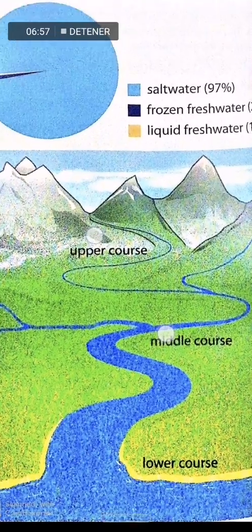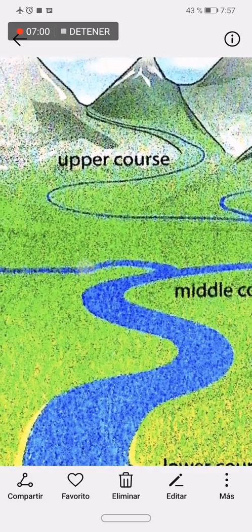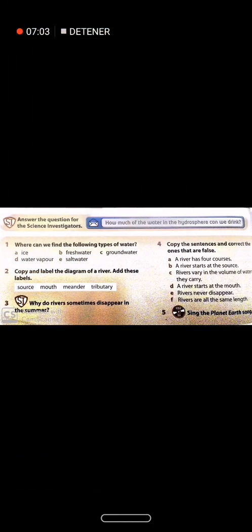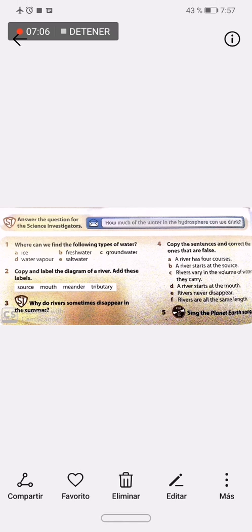In number 2, it says, copy and label the diagram of a river and add these labels. So we have to copy this drawing. Tenemos que copiar eso en la libreta. And add what is a source, what is a mouth, what is a meander, and the tributary. We find the answers on the text as well. Activity number 3 says, why do rivers sometimes disappear in the summer? You can find this answer maybe on the internet or in the book.